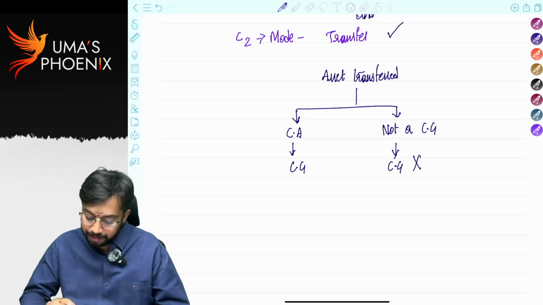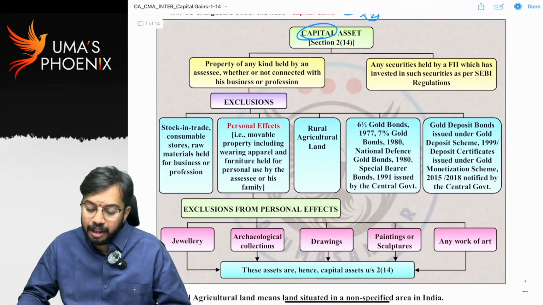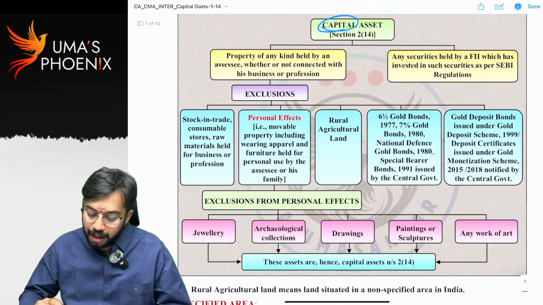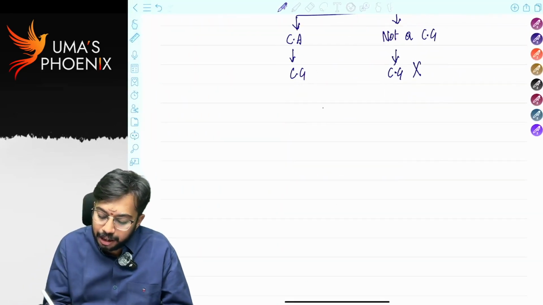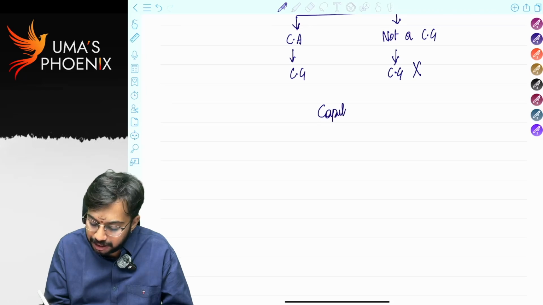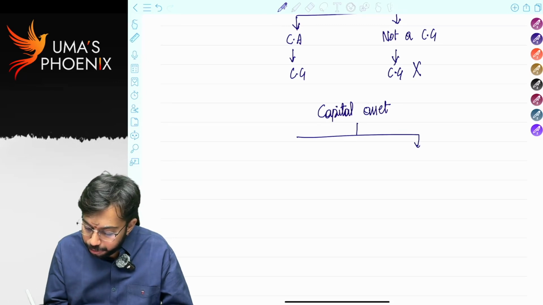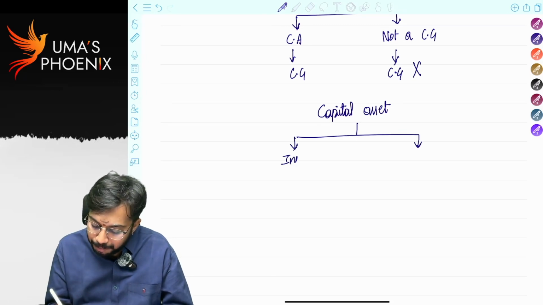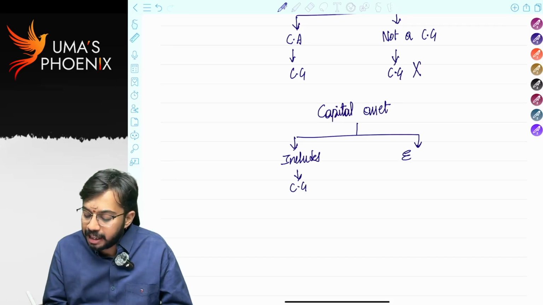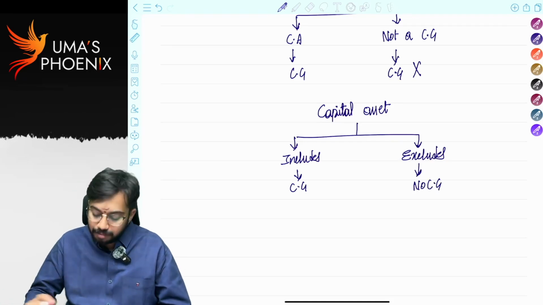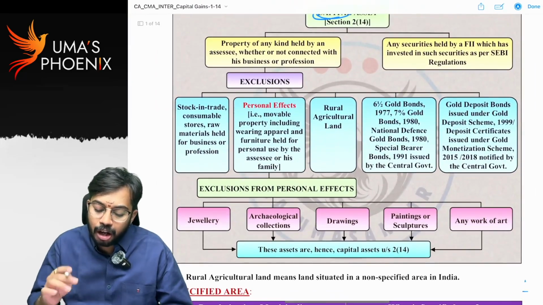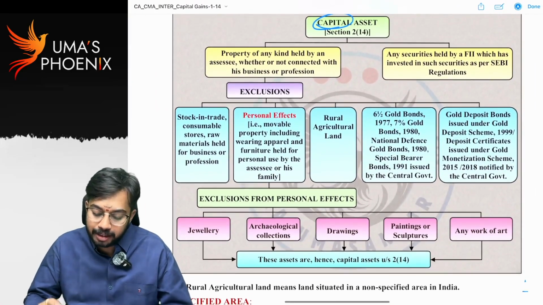Are you able to understand? Now let us see the definition of capital asset. The capital asset definition has inclusions as well as exclusions. That means capital asset includes. If the asset falls under capital asset includes, then capital gains gets attracted. If the asset is excluded from the definition of capital asset, then no capital gains will arise. So first let us see what are all included in the definition of capital asset.